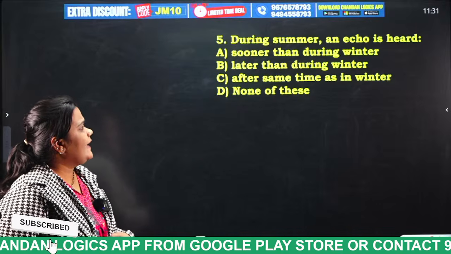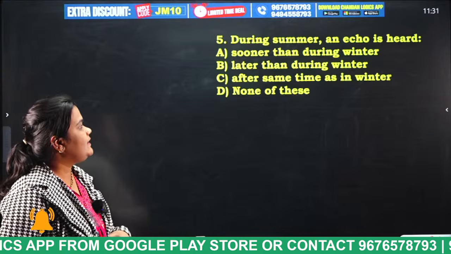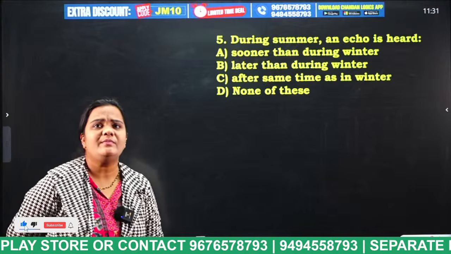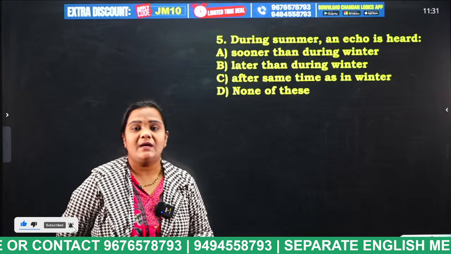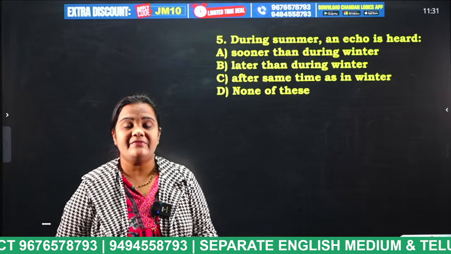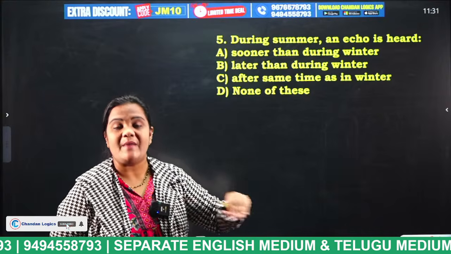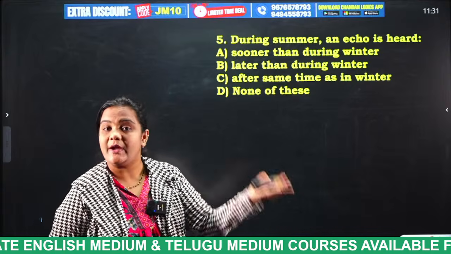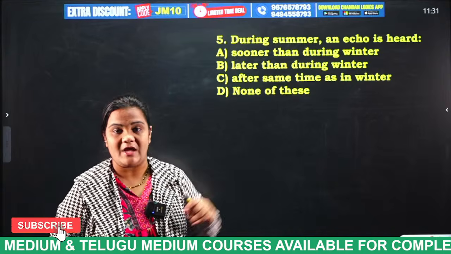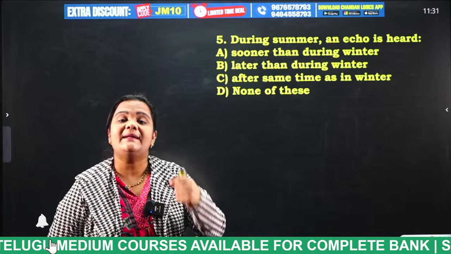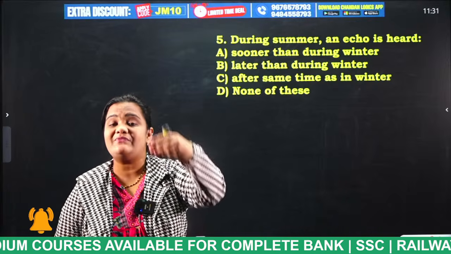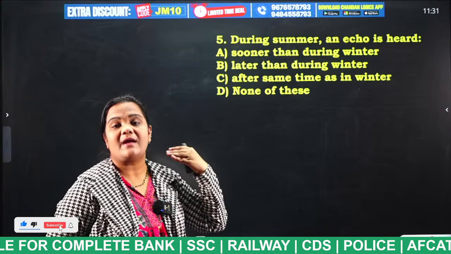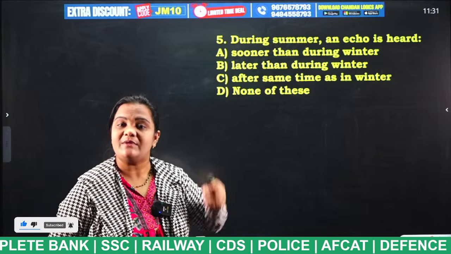During summer an echo is heard sooner than during winter, later than during winter, after same time as in winter, or none of these. What do you mean by echo, students? If I am on the mountain and I utter something, that sound is going to be repeated after a certain period of time. Why? Because the words I utter are reflected at a distance of 17.2 meters, and they come back as reflection. So that particular term is known as what, students?